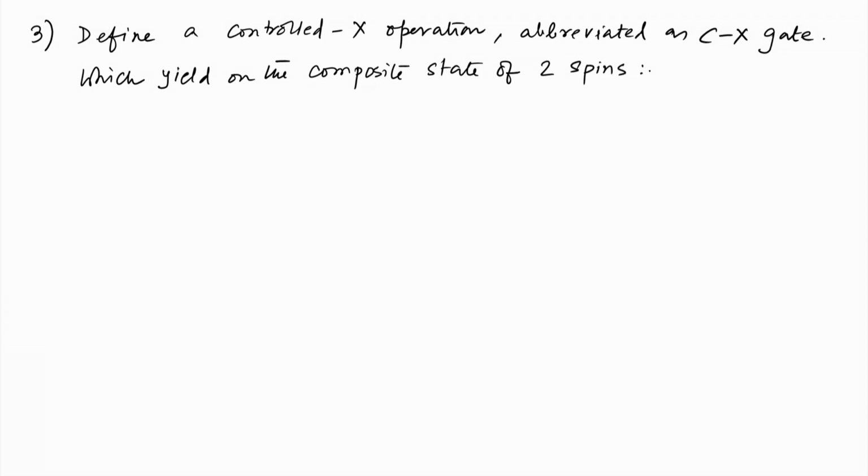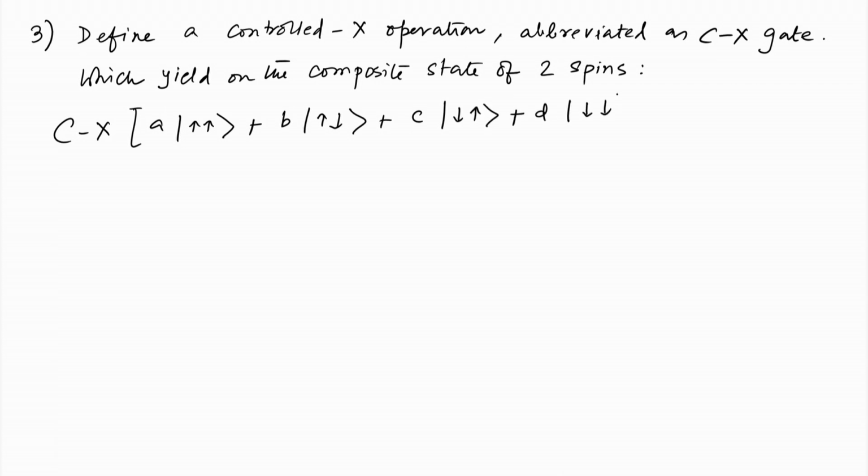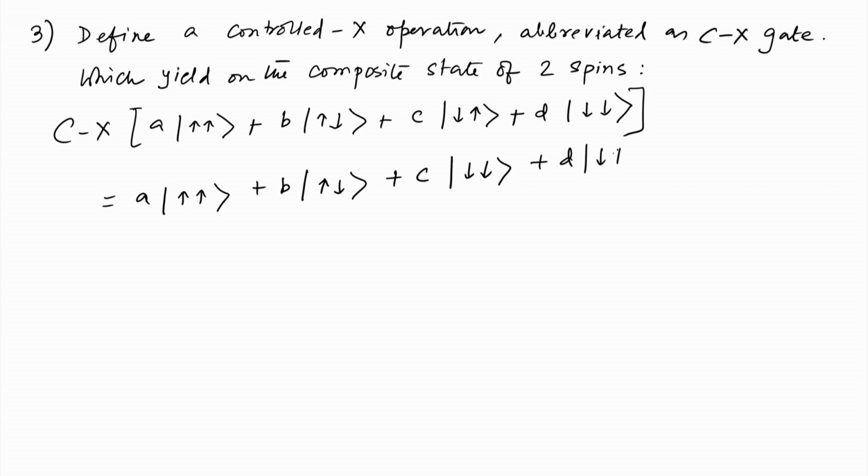Two spins. So, this is Cx acting on A up up plus B up down plus C down up plus D down down. This will yield A up up plus B up down plus C down down plus D down up.